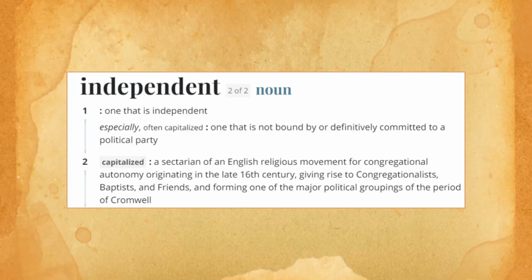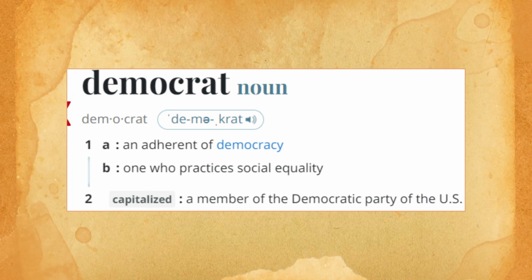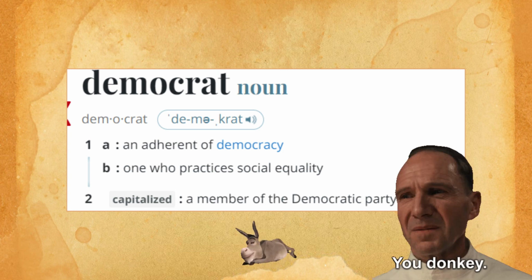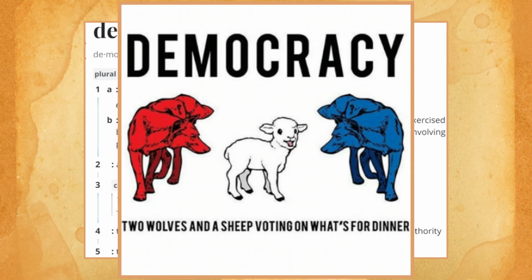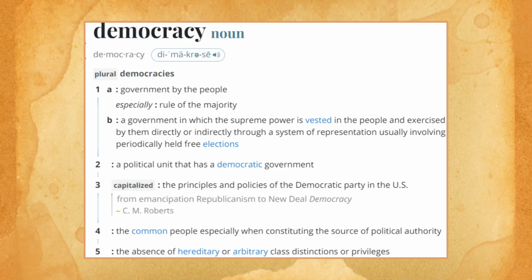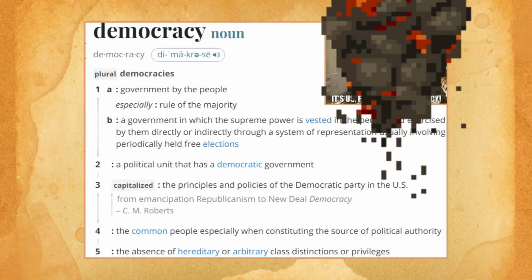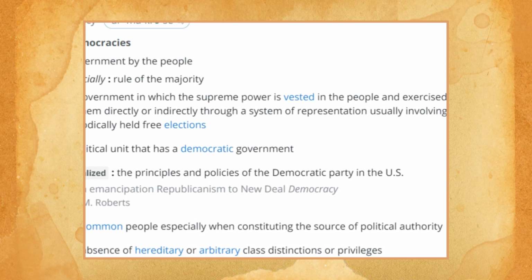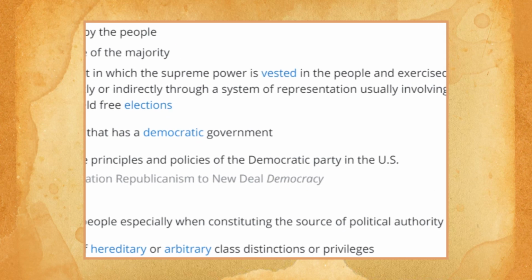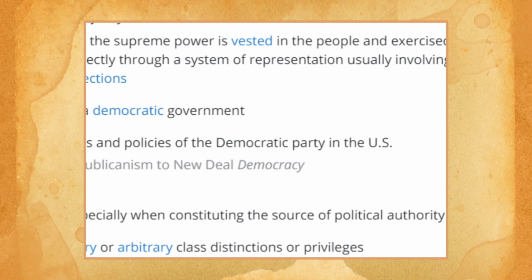Now let's define the political parties in the United States. We have independents, which basically means they're not bound to a political party. A Democrat is an adherent of democracy, one who practices social equality. And a democracy is a government by the people, rule of the majority, government in which the supreme power is invested in the people and exercised by them directly or indirectly through a system of representation usually involving periodically held free elections. The common people, especially one constituting the source of political authority. The absence of hereditary or arbitrary class distinctions or privileges.